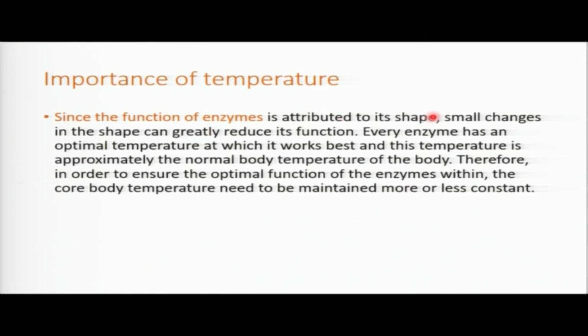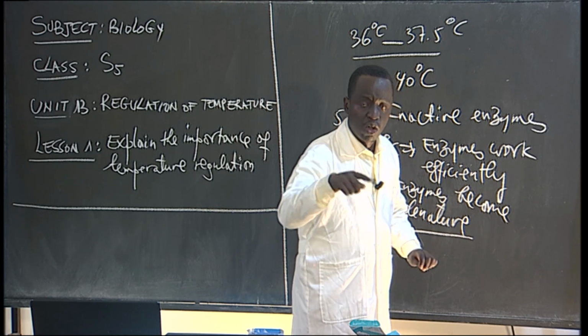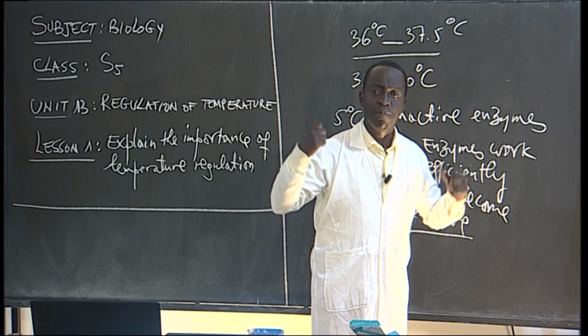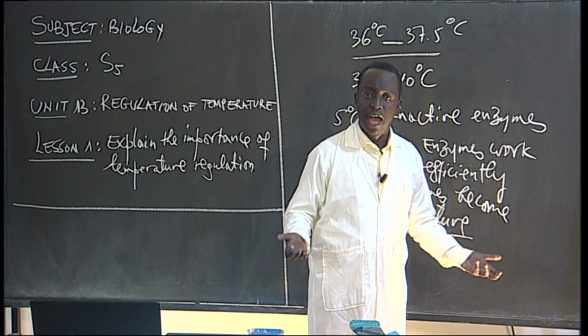It is attributed to the enzyme's shape. Even small changes can affect the enzyme activity. Every enzyme has an optimal temperature at which it works best. This is what we have seen. So one of the importances of maintaining body temperature is to allow enzymes to work efficiently. Because when the temperature is not maintained, when it is low, the enzymes will fail to work. When enzymes fail to work, we can even die.